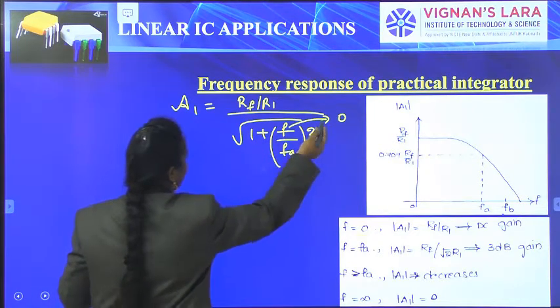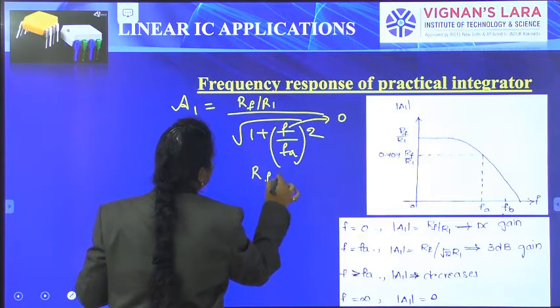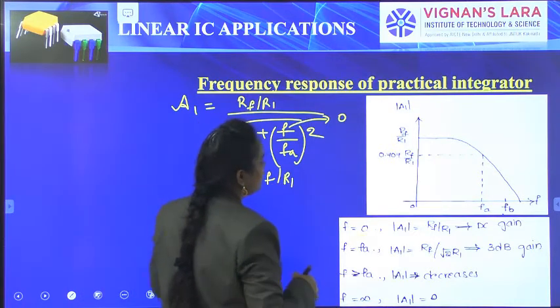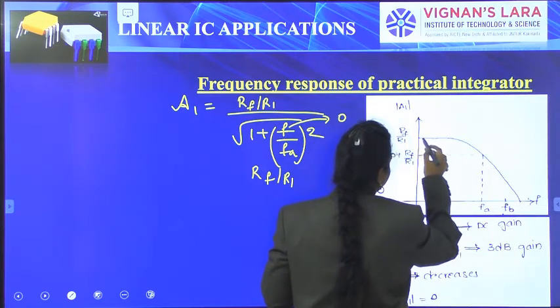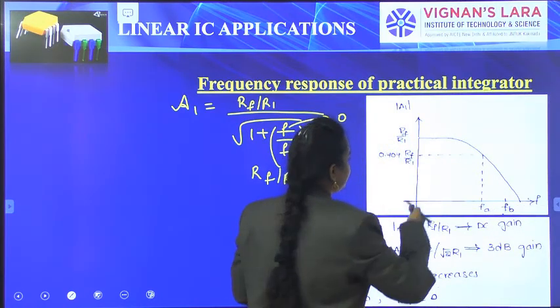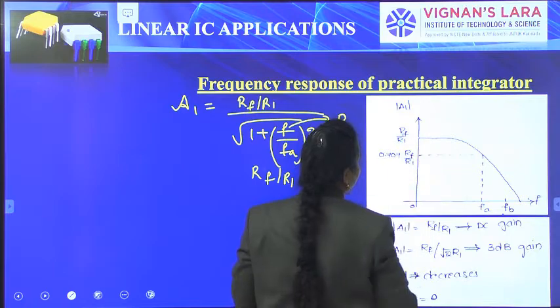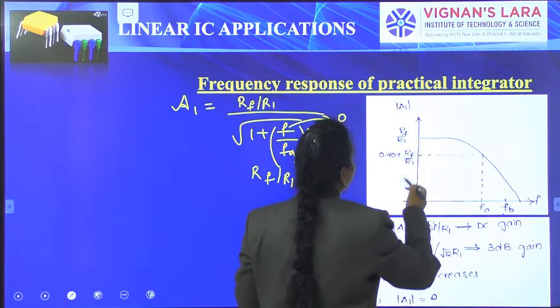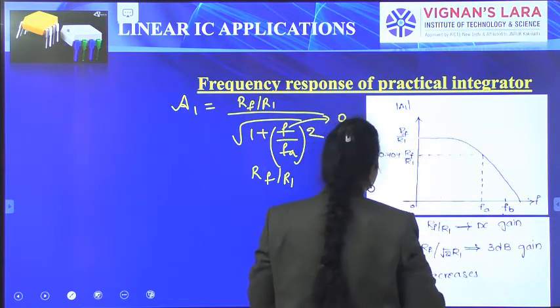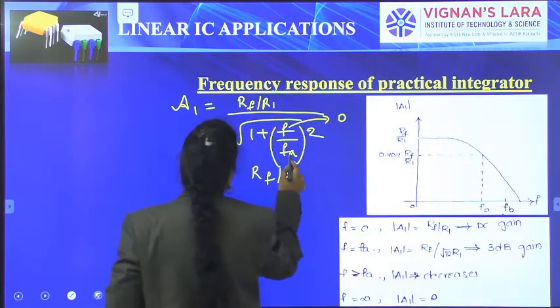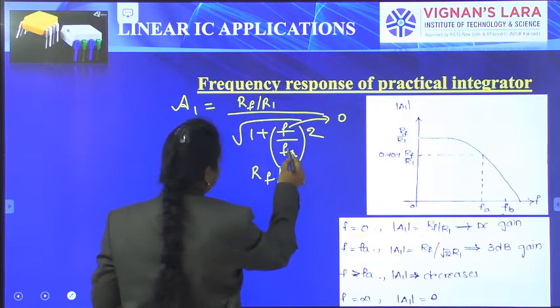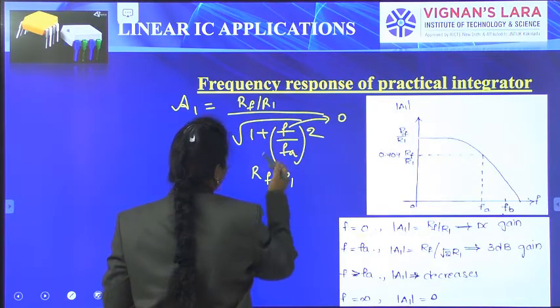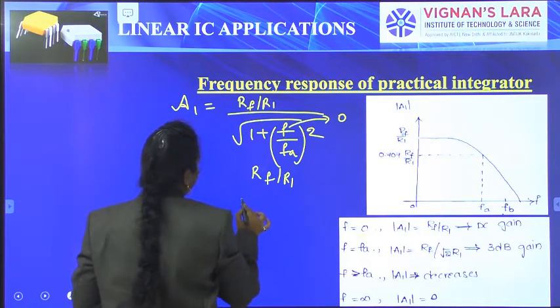If you put f equals 0 here, we get the output as RF by R1. So when f is equal to 0, the output is RF by R1. In graph form we can represent it here as RF by R1. The gain is at its maximum level. So when f is equal to FA, the gain will be evaluated at f equals FA.